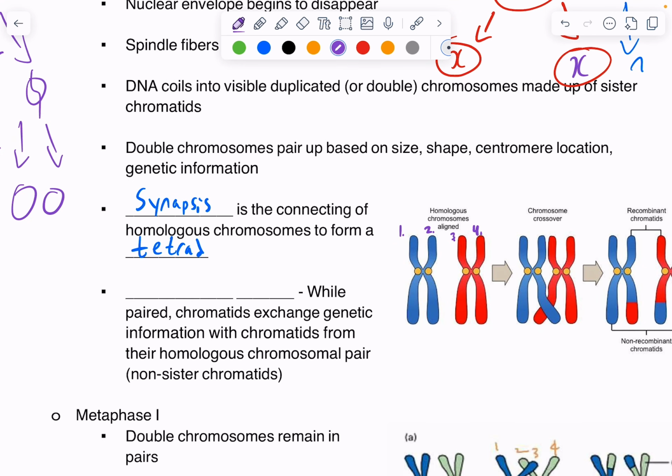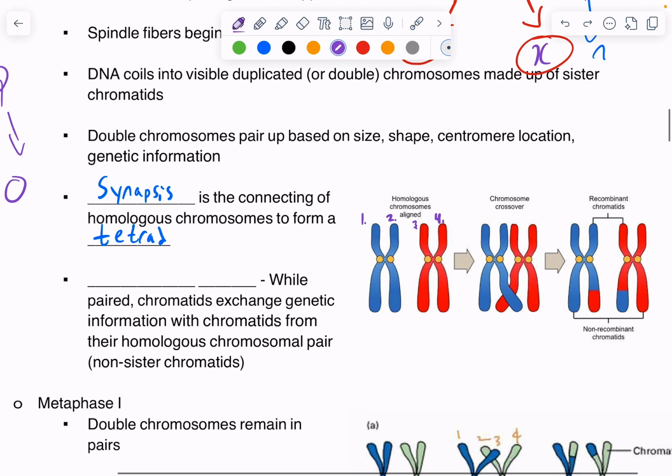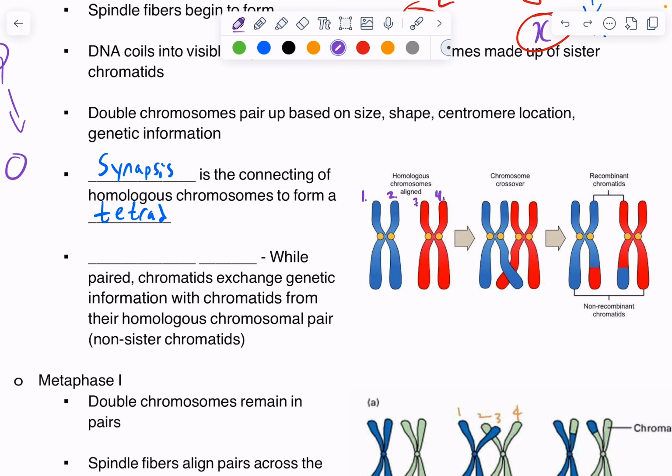Okay, so each homologous pair, eventually these will be 4 cells, and each sister chromatid will go into each of those cells. And what happens, this takes place in prophase 1, is called crossing over. This is where homologous chromosomes are lined up together, they've just condensed, and they're exchanging genetic information.